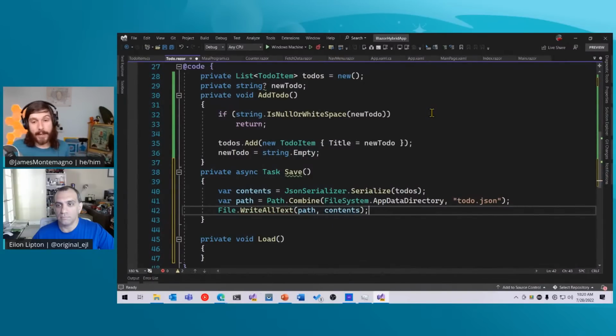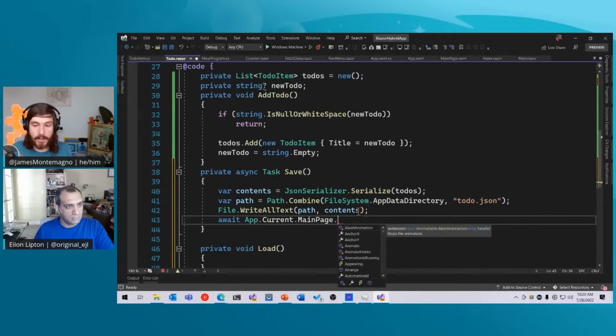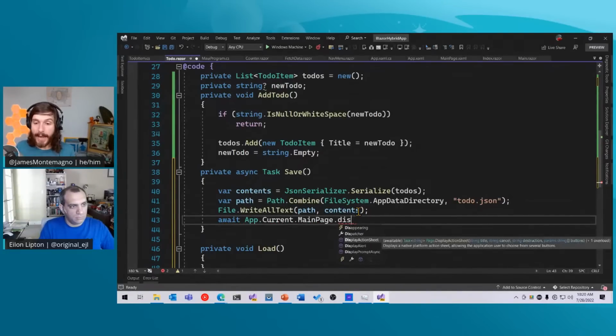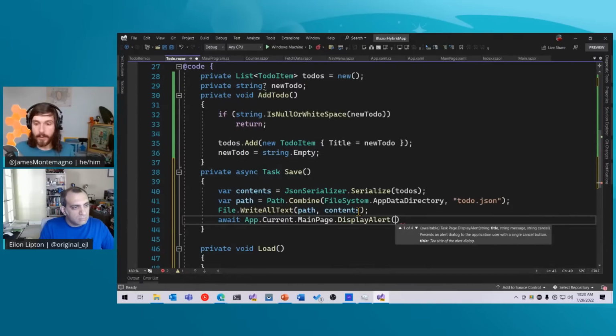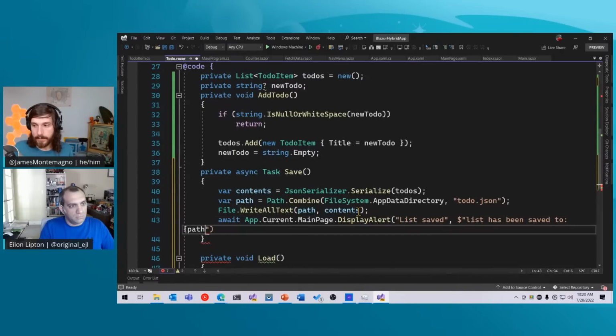Now, what's cool here is that I can not only access the file system, but I can also pop up native dialog boxes using .NET MAUI. There's many ways of doing this, but inside of this application, I can access it at an app layer. My current app, which is the .NET MAUI app, has access to the main page. And every page in .NET MAUI has a way of displaying action sheets, prompts, or alerts. So we're going to do a DisplayAlert, and I'll say "List saved." And then here I'm going to say that the list has been saved to the path, for example.